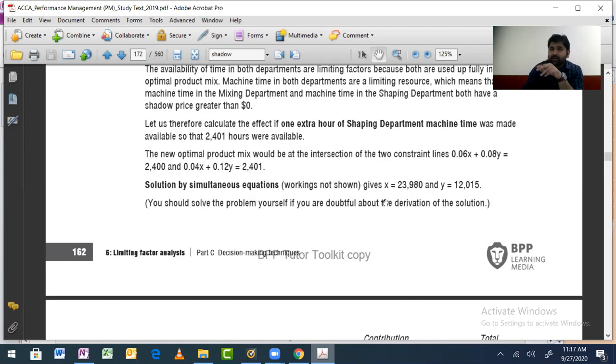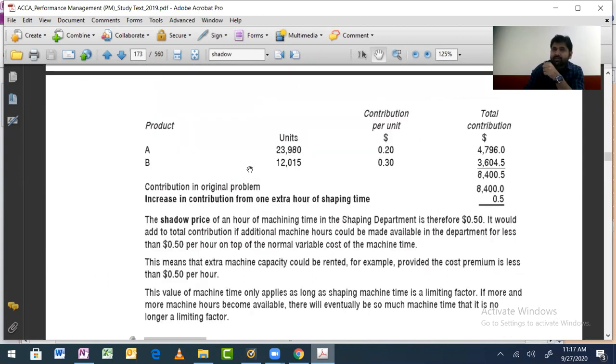With the calculator you can do it very easily. And then x and y, see, they got the same value, then they put this in the equation. 0.2 and 0.3, they are multiplying this by 0.2 and 0.3, adding, they are getting 0.5. So 0.5 is the maximum that can be paid, that is the shadow price. Are we fine with that?